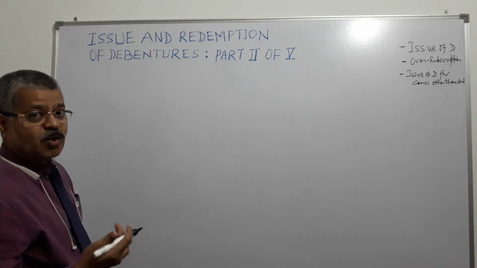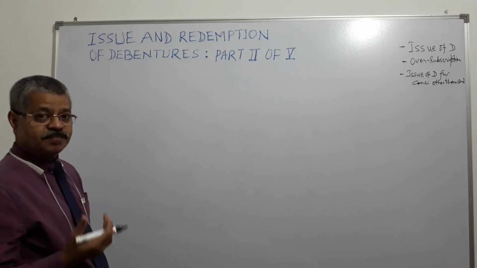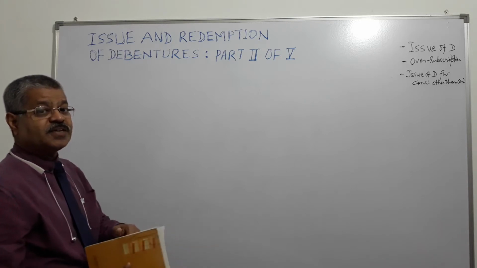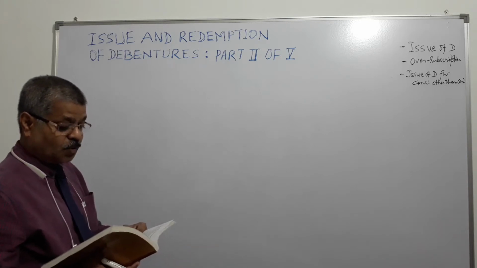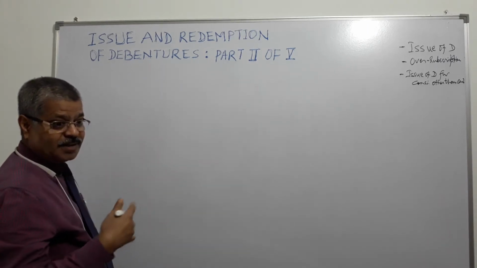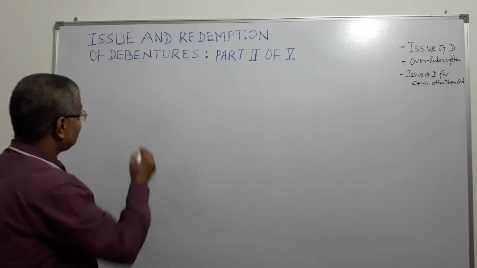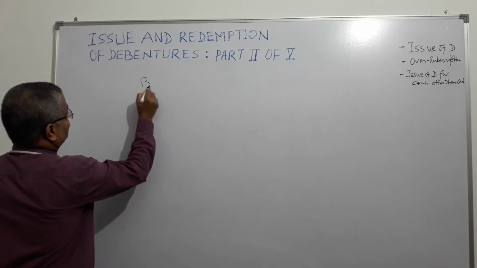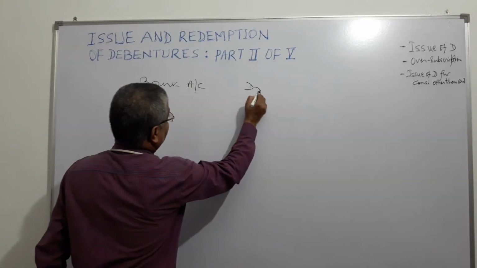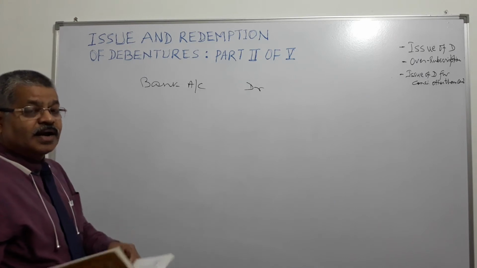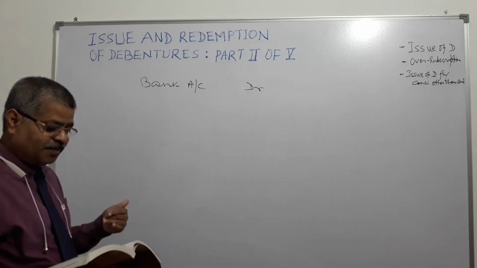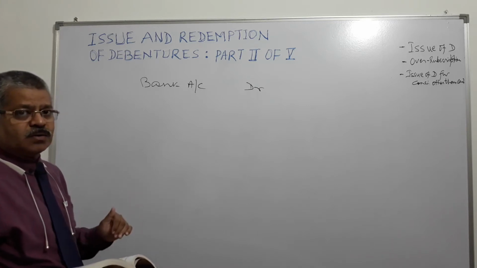When the entire amount is being received in the first go itself, then what happens at the stage of receipt of application money? On receipt of application money, it's very obvious, application money goes to the bank account, right? So in that case, bank account will be debited, right? And what will be credited? Very simple, debenture application and allotment account.